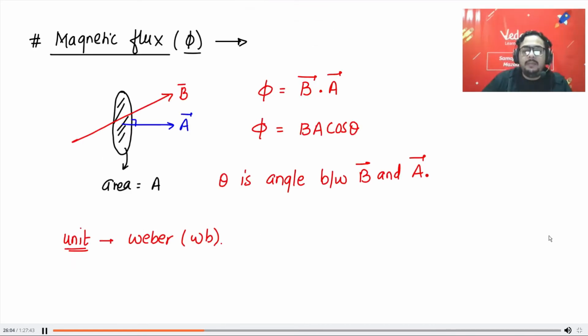What is the value of Weber? There is no value of Weber. It is basically Tesla meter square. It is also called Tesla meter square.